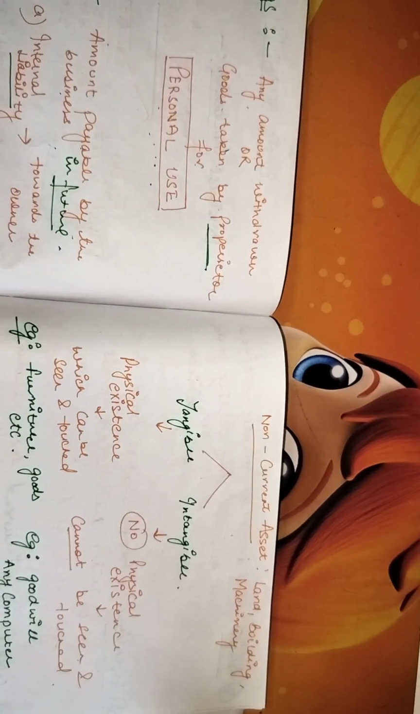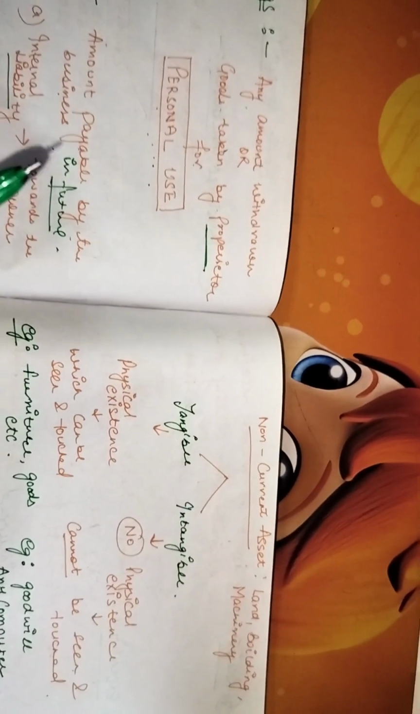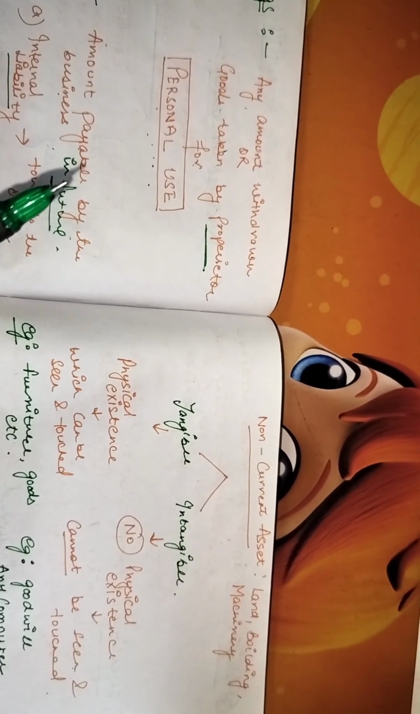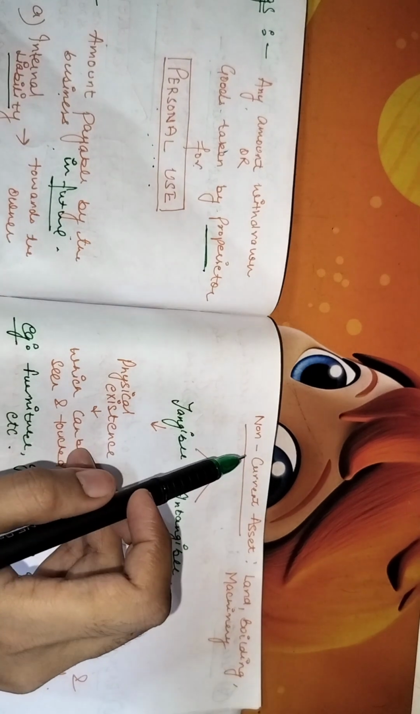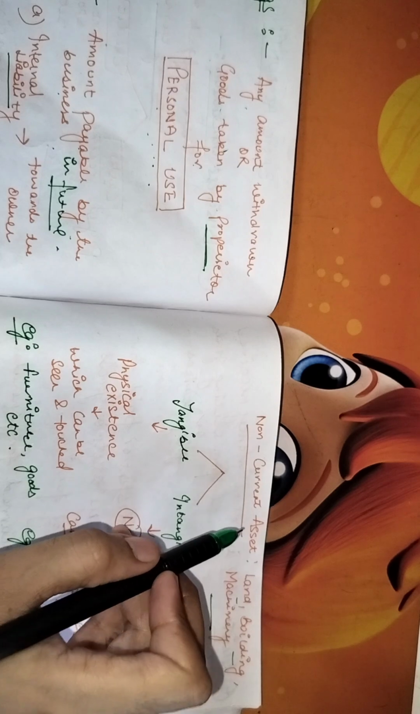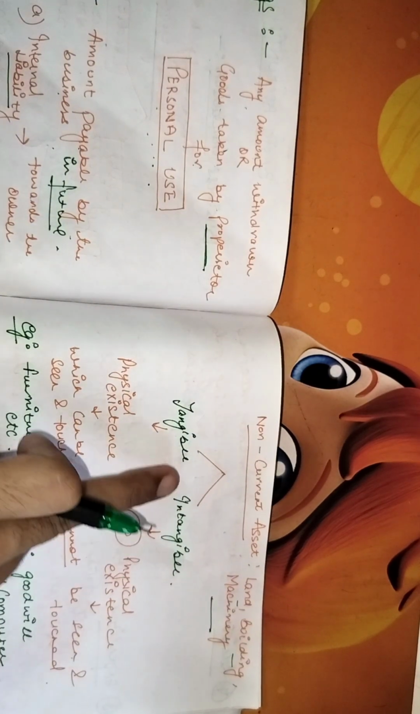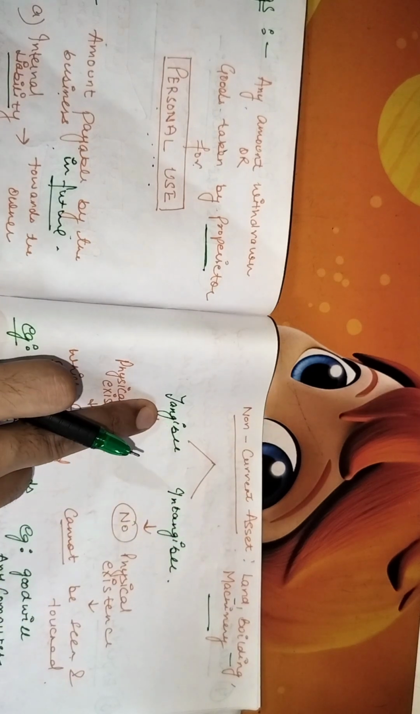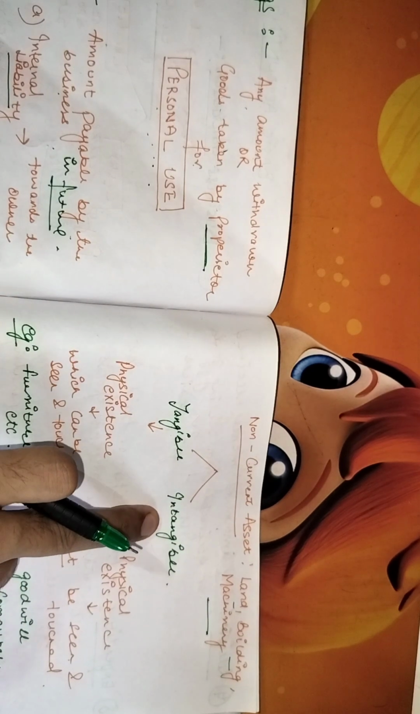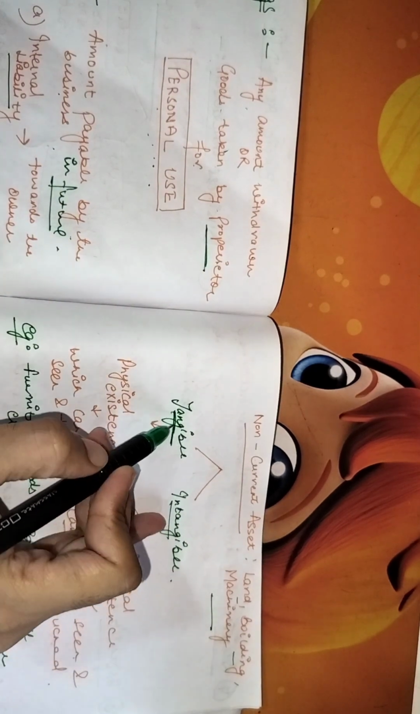Now assets can be classified into two parts, that is current asset and non-current asset. Now non-current assets, for example land, building, machinery, can also be classified into two further categories. First one is tangible asset and the second one is intangible asset. Now what do tangible and intangible mean?